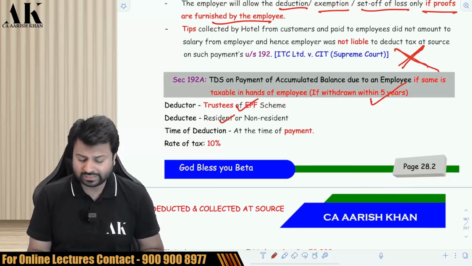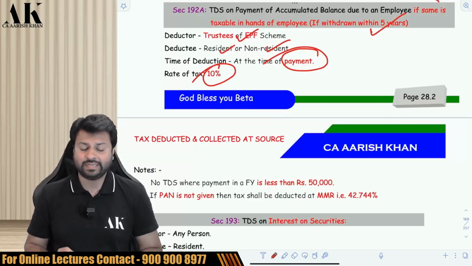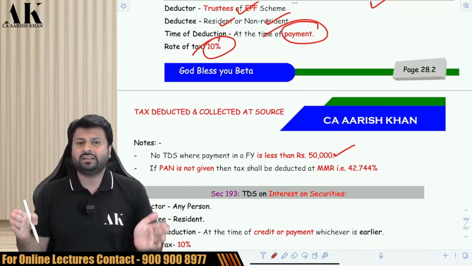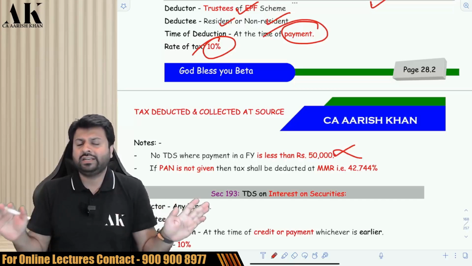Who are you? You are resident or non-resident? When will they deduct TDS? They will deduct TDS at the time of payment. How much TDS will they deduct? They will deduct 10% TDS. And what is the threshold? If they make you a payment of less than 50,000 in the entire year, then they will not deduct TDS.